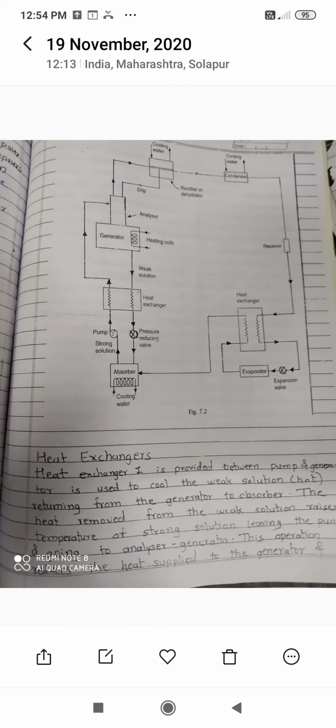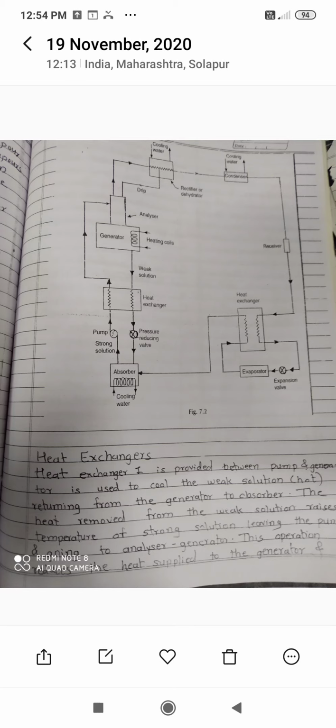If you see the diagram carefully, above the generator there is an analyzer. Due to the heating coil, if some amount of water gets vaporized with ammonia, that water gets condensed with the help of the analyzer. If some amount of water is again present in the form of vapor in the ammonia, it enters the next device, that is the rectifier. The rectifier condenses or removes the last traces of these water vapors.